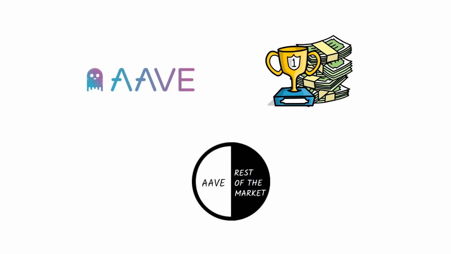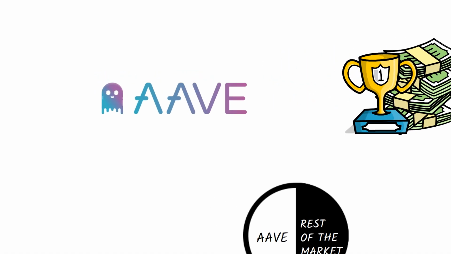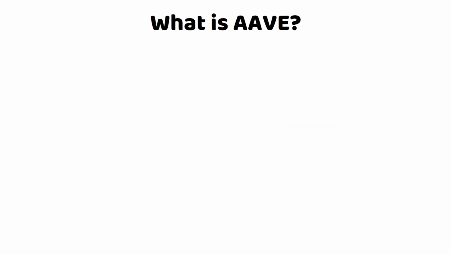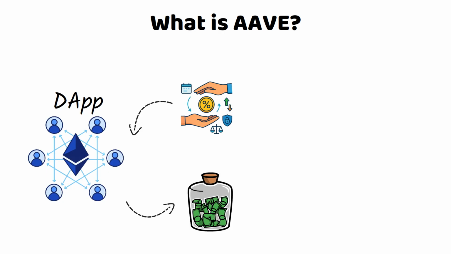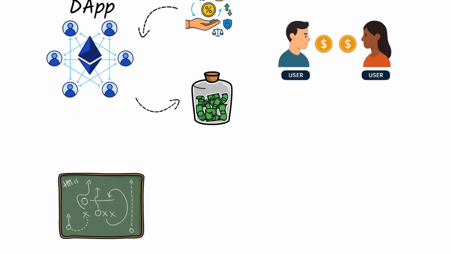Therefore, to better understand this DeFi system of borrowing and lending money, in this video we're going to focus particularly on Aave. What is Aave? Aave is a decentralized finance application that allows people to borrow and lend cryptocurrencies in return for paying and getting fees. Basically, it's a peer-to-peer lending system that uses cryptocurrencies instead of money. Also, Aave uses a sophisticated algorithm that matches borrowers to lenders and establishes lending rates.